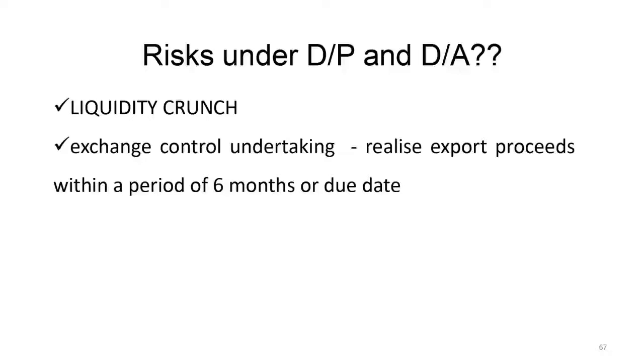So if you come across half a dozen buyers who are ready to work with you, but only on DP or DA, what do you do? In that case, you will not be able to take any orders because it's going to be very risky. You send the shipment, they take it and then they don't make the payment. Or you send the shipment, they refuse to take the delivery.